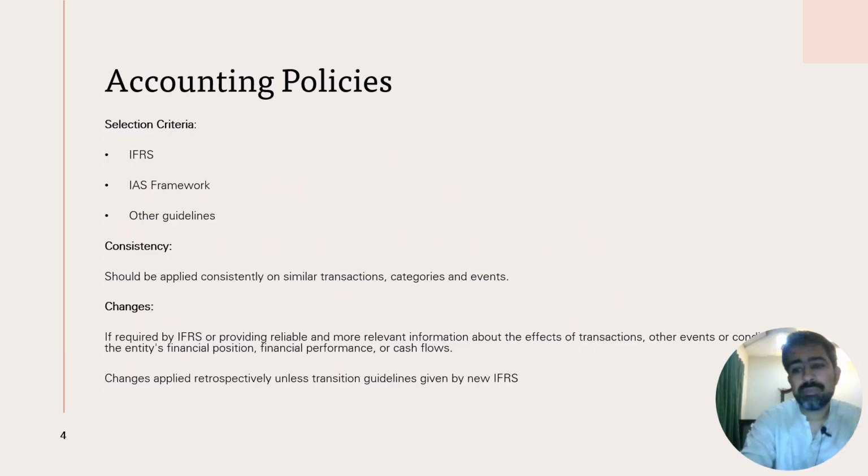So accounting policy, how do you know while preparing the financial statements which accounting policy to apply? What are the sources of guidance? You can take guidance if there is a specific International Financial Reporting Standard which details how a certain instrument should be recognized, measured and reported in financial statements. The International Accounting Standards Framework defines the basic concepts, the recognition and measurement methods related to assets and liabilities, income and expenses, and certain other guidelines. For example, the Companies Act, SECP guidelines, or any other relevant guidelines applicable in Pakistan, or if you are in any other jurisdiction, any other guidelines which are applicable in your territory.